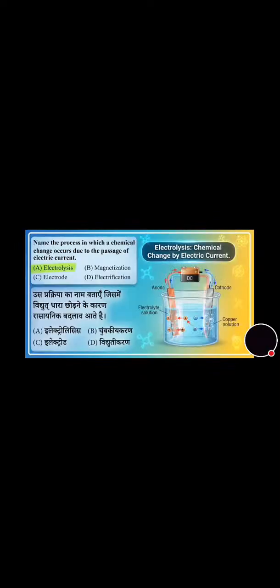Name the process in which chemical changes occur due to a passage of electric current. And its correct answer is option A, that is electrolysis. Now we will move towards the next question that's on the screen.